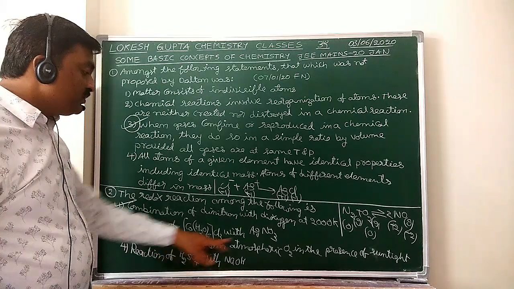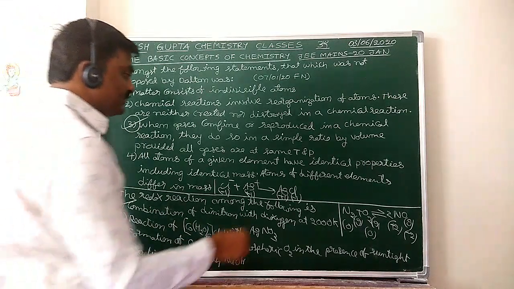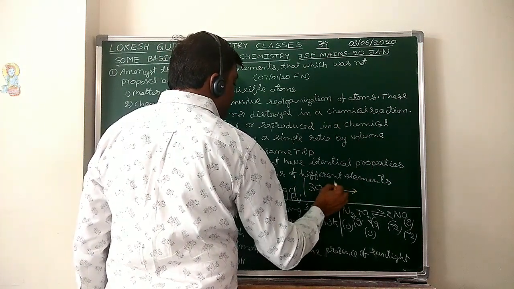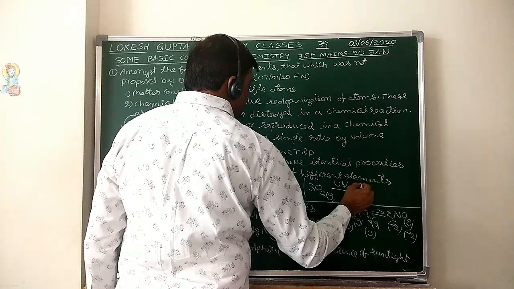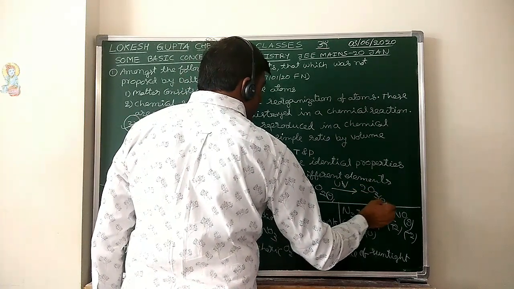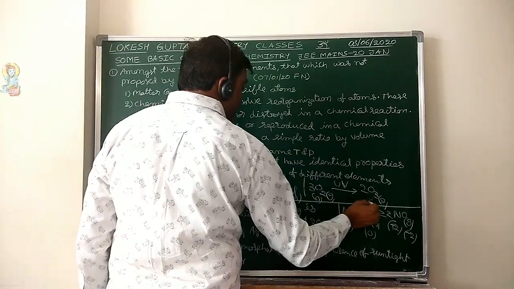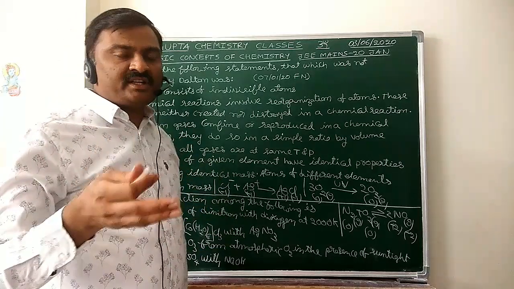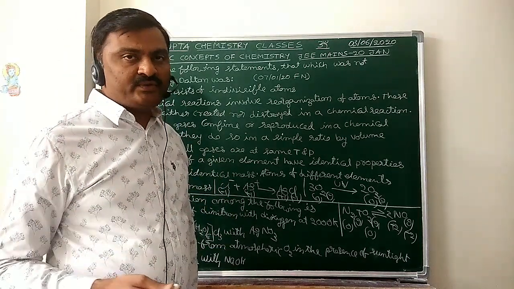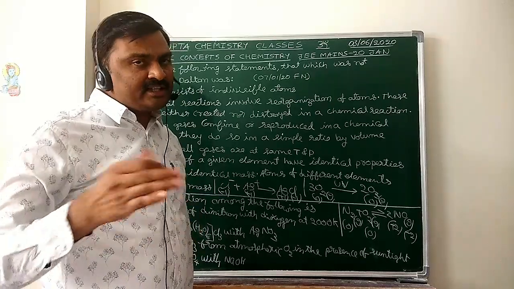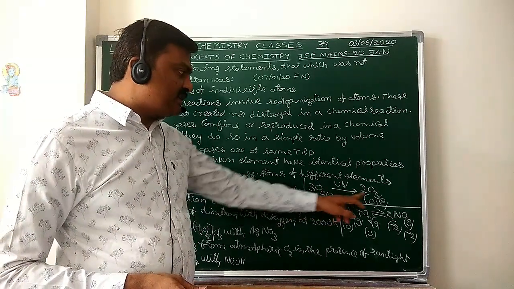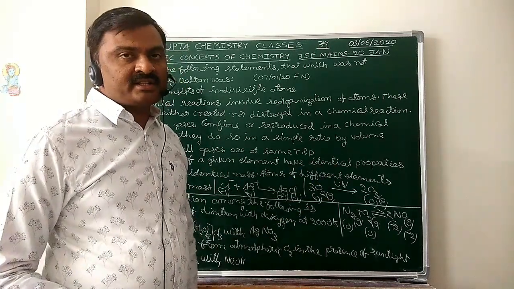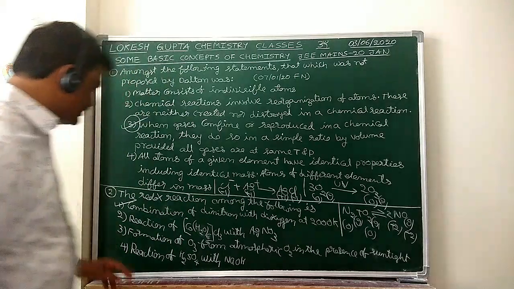Formation of O3 from atmospheric oxygen. See, 3O2, in the presence of UV light, will convert to ozone. See, O2 and O3 both come under the elementary state only. For oxygen in its compounds, minus 2, minus 1, minus 1 by 2, different oxidation numbers are possible. But in the elementary state, 0 only. This one is an element, this one is also an element. So here also nothing is oxidized or reduced. So it is not a redox reaction.